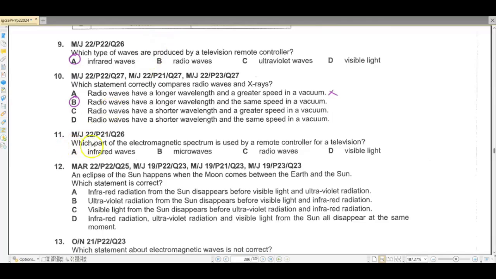Question number 11. Which part of the electromagnetic spectrum is used by a remote controller for a television? Remote controller uses infrared rays.